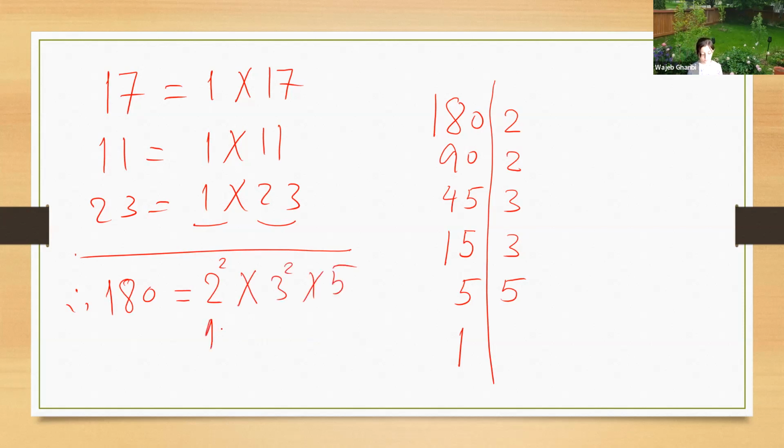So this 2 is prime, and this 3 is prime and 5 is prime. 2 squared is a power of prime, and these are prime factors also, and 5 also is a prime number. 3 squared is a power of prime. Okay. One more example. 500. Yeah, just a second.